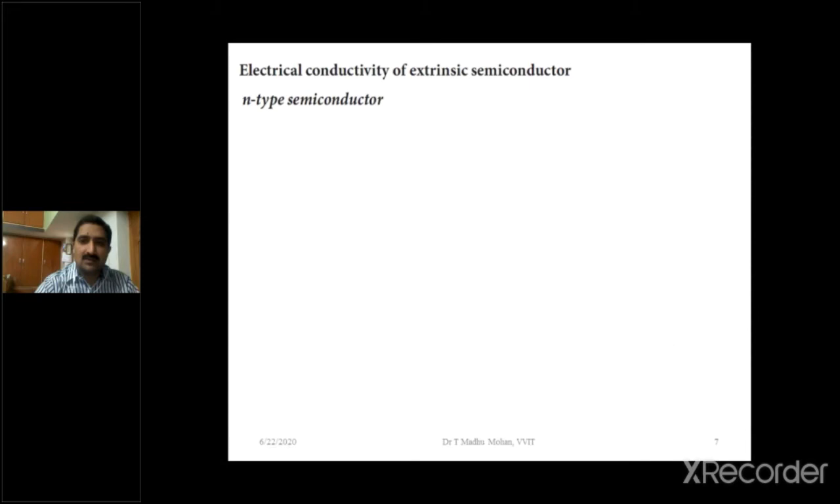We know very well extrinsic semiconductors means impure semiconductor. Due to the addition of impurity atoms to the pure semiconductor, we can get extrinsic semiconductors. Here extrinsic semiconductors are of two types depending upon their dopants.